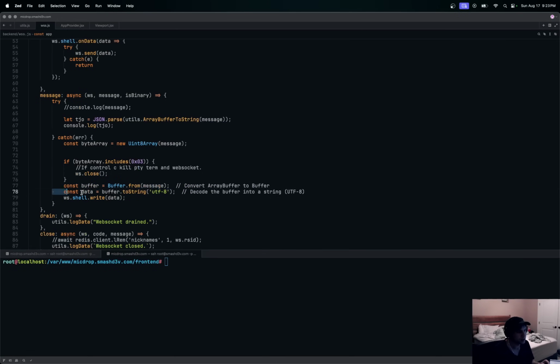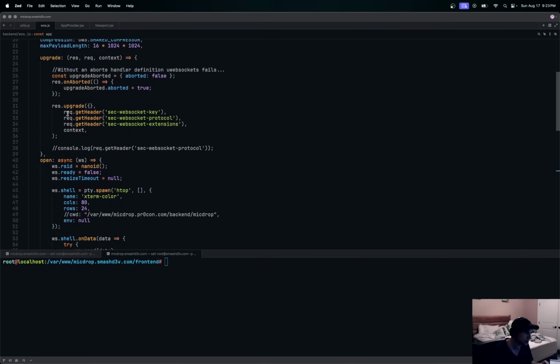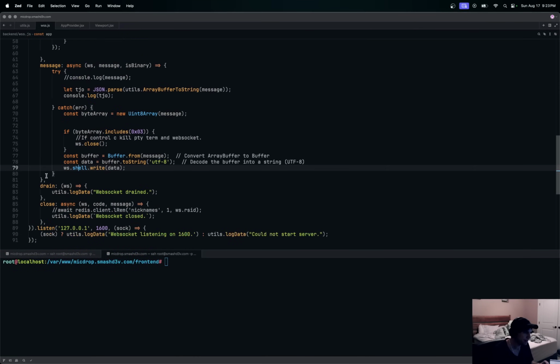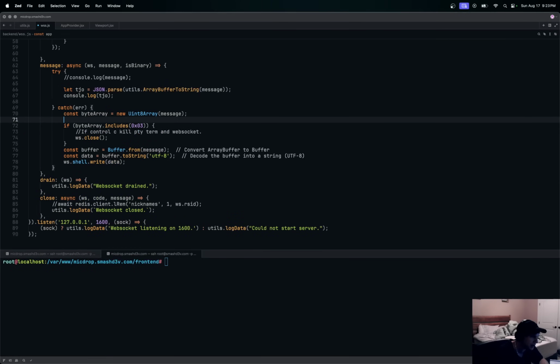the message, convert it to a UTF-8 string and write that to our shell, like see ws.shell. Remember we attached that ws.shell up here. Okay, so in theory, I don't see anything that will stop this from actually working right now. I don't think there's anything else we really do there. We don't really need the, yeah, we do have the, so that's why we did that. We don't want to initialize the shell. That's right. Okay, so let's actually go do that.